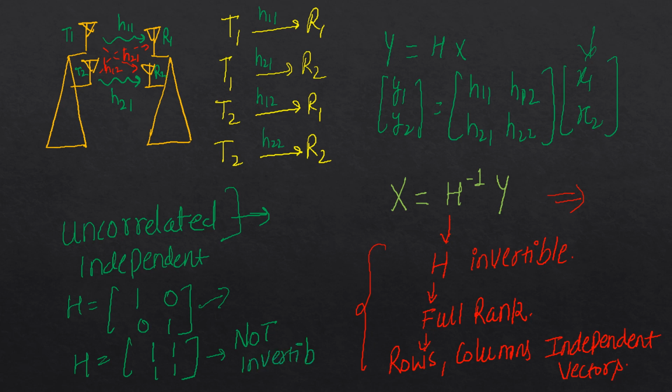Okay, and given a particular row, I can get back another row. Given a particular column, I can get back another column. Or given a particular channel H11 and H12, I have the information of other channels and vice versa.